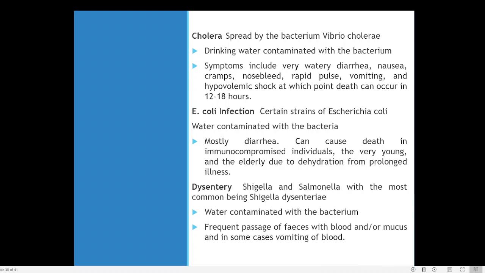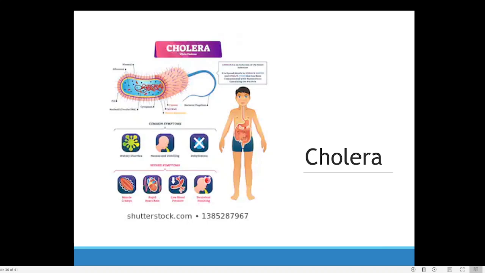That blood will be removed either through the anus or through our mouth. That is why blood in the fecal matter or vomiting blood may be present. So here you can see the different types of symptoms associated.